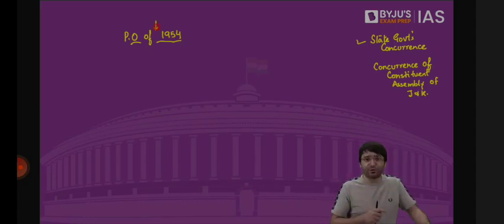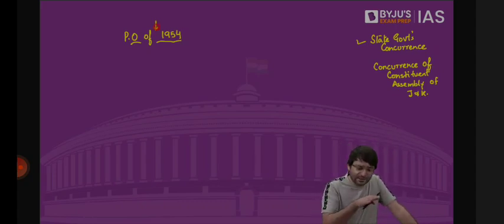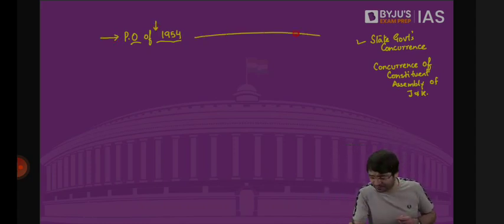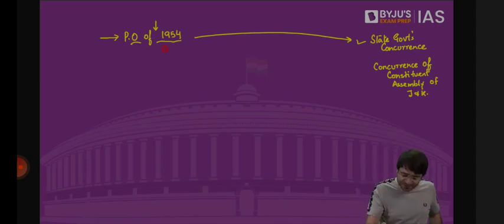And what is this Presidential Order of 1954? Listen to me carefully. Only Article 1 and Article 370 apply to Jammu and Kashmir, right? Can other provisions of the Indian Constitution, other subjects mentioned in the Union list, also be made applicable to Jammu and Kashmir? Yes. For that, what is required? The President will issue an order with the concurrence of the state government. Now, the state government was headed by Bakshi, and it led to this presidential order. And this presidential order was celebrated.